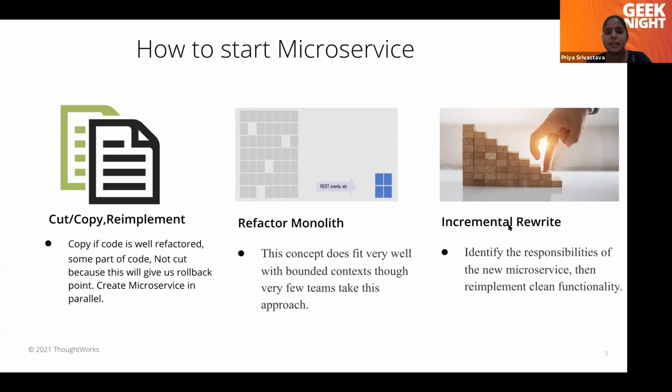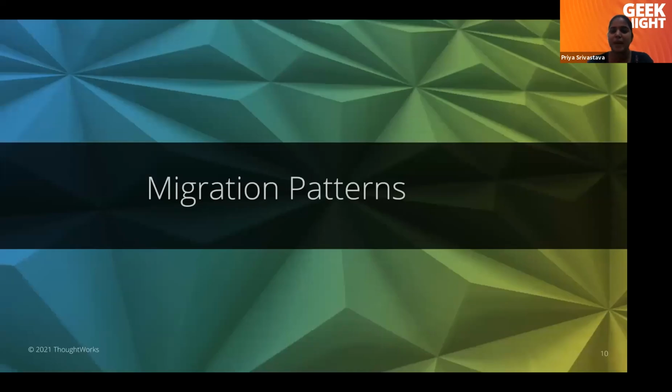With incremental rewrite, we also get the advantage that we can change the technology and have clean code, a new implementation. But to start with microservices, we always have to take baby steps. We don't have to go with a big bang approach. So this is how we can start breaking our monolith into microservices. There are different strategies or patterns which we can use.